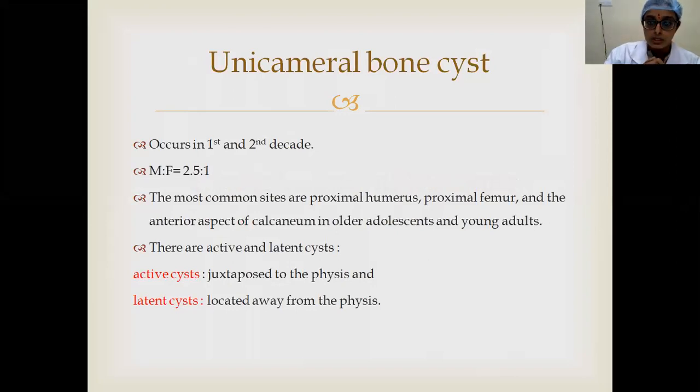There are two types of cyst: active cyst and latent cyst. Usually active cysts are closer to the physis, and as they grow, as they mature, they move away from the physis as the growth occurs. So these are the latent cysts. They are located away from the physis. So the location of the tumor, as serial radiographs are done, may shift from the metaphyseal region towards the diaphysis in case of unicameral bone cyst. Usually it is self-limiting. After a certain age, it is self-limited and the bone gets formed there.